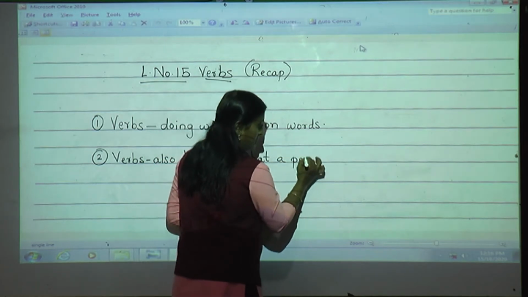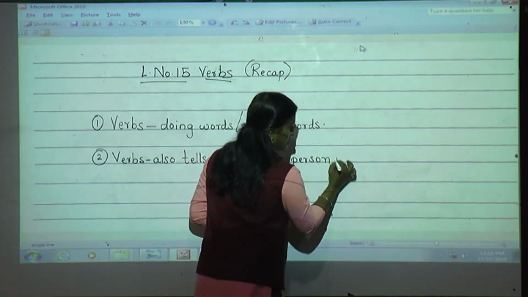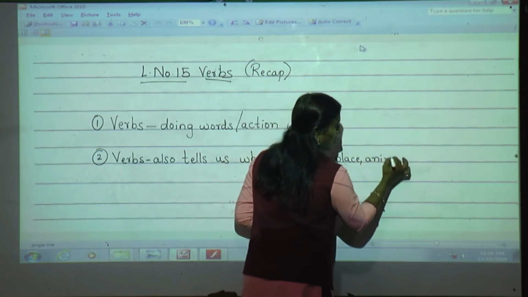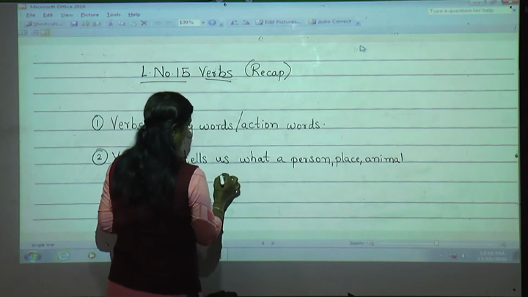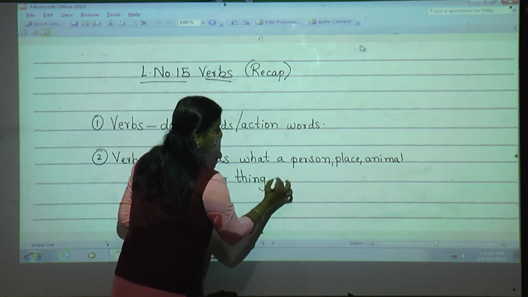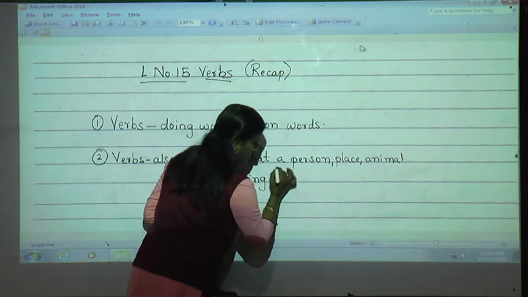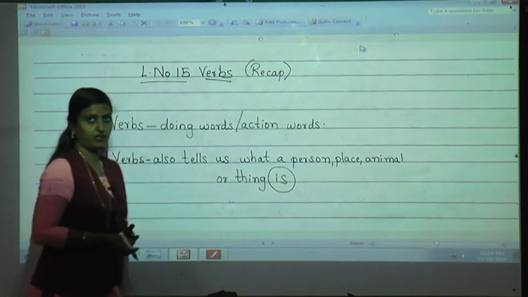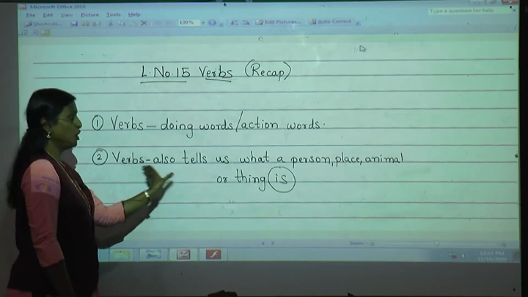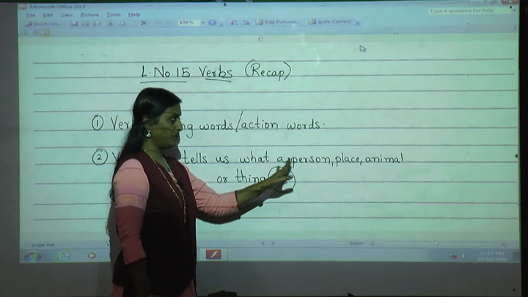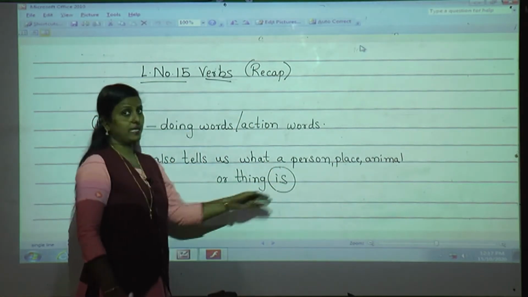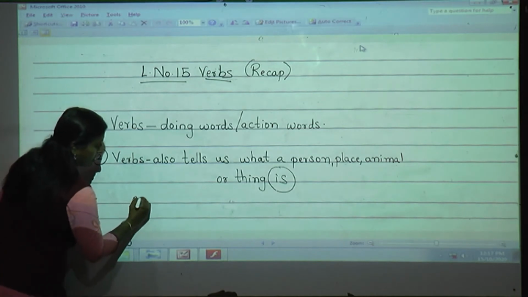a person, place, animal or thing is. Got it? So this I have circled. The second thing which we learned in this lesson was that verbs also tell us what a person, place, animal or thing is. And in that we saw one example, yes or no?